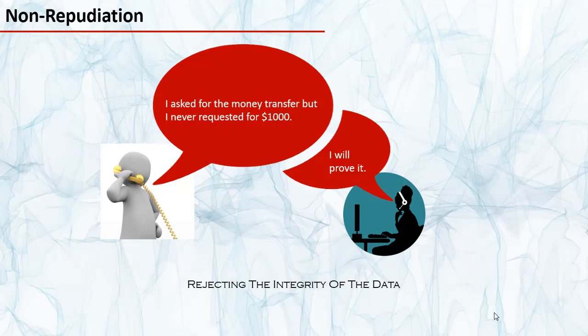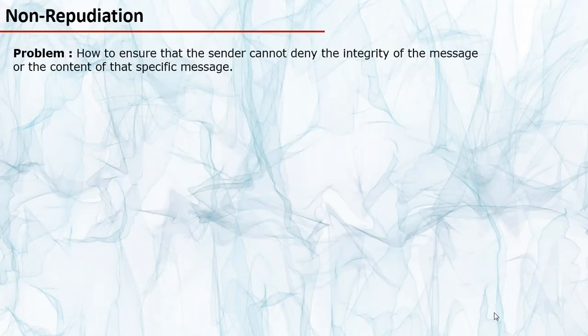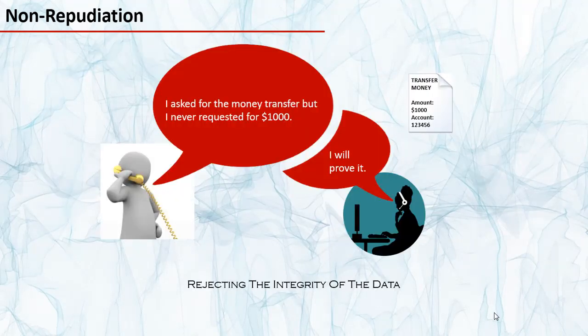The second problem we should look at is how to ensure that the sender cannot deny the integrity of the message, or the content of that specific message that was exchanged in the transaction. But Sindhu is aware of the situation and she already knows how data integrity works from the previous lectures too. She was able to prove that integrity of the data was intact and Vinod actually requested for $1,000 and he cannot deny it.